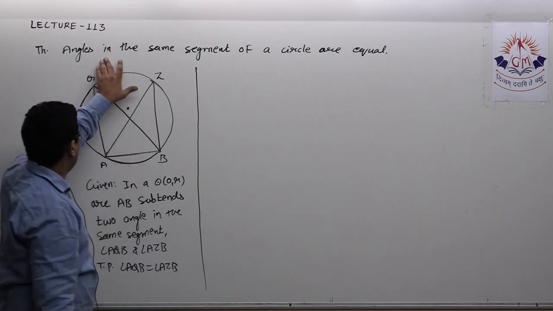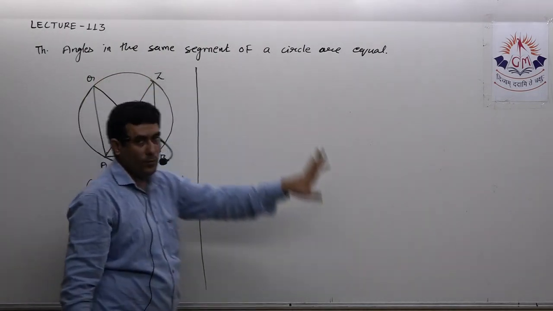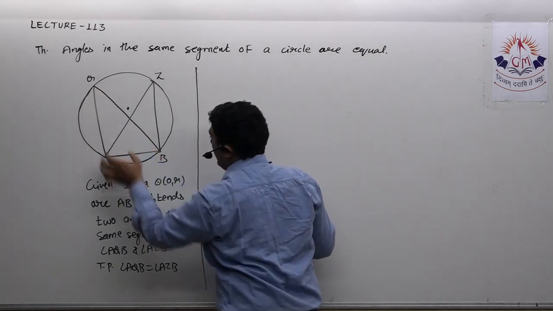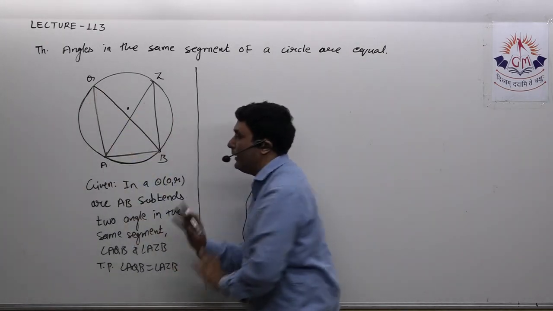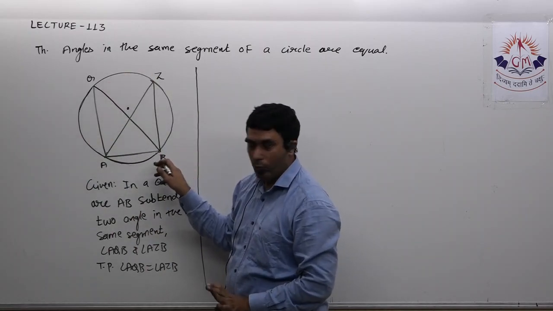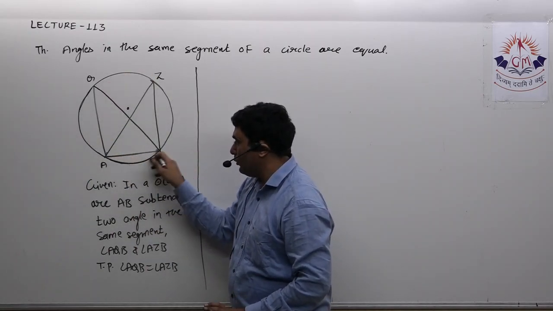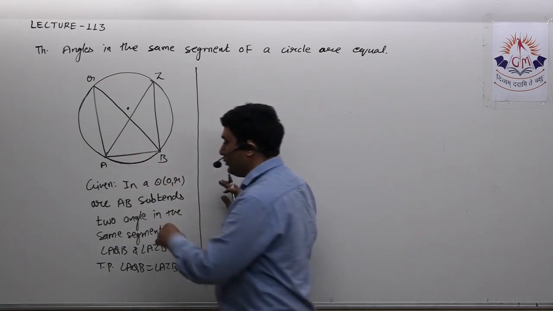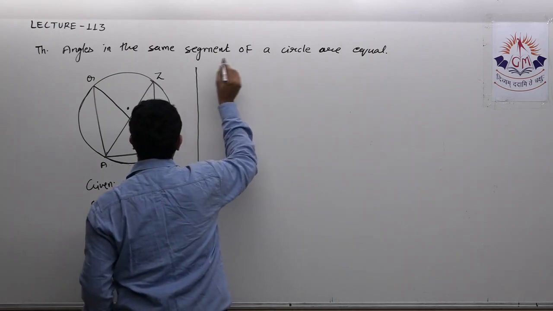According to the theorem, angles in the same segment of a circle are equal. So AB subtends angles AQB and AZB in the same segment. When I say same segment, that means both are in the major segment, or if I take two angles this way, both must be in the minor segment. So the angles should be in the same segment.